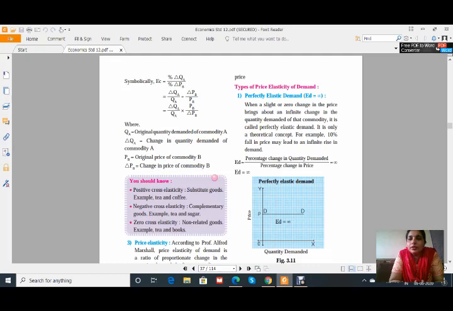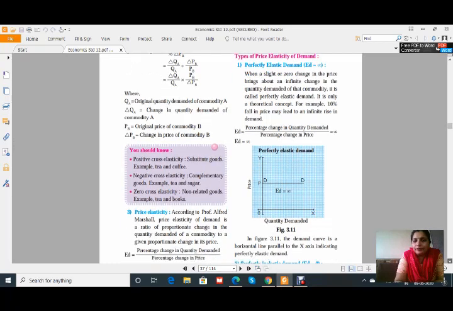But this is only a theoretical concept because practically it is not possible, but still it is a theoretical concept, so we have to study this. It is denoted by ED is equal to infinity, that is percentage change in quantity demanded upon percentage change in price is equal to infinity. And here the demand curve DD is parallel to the x-axis, as shown in the figure.